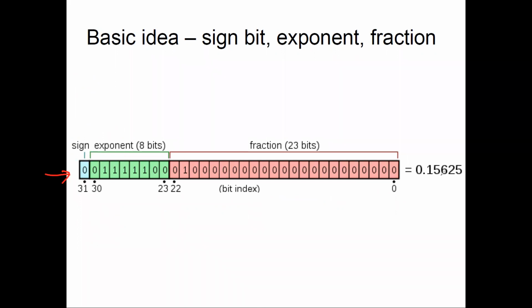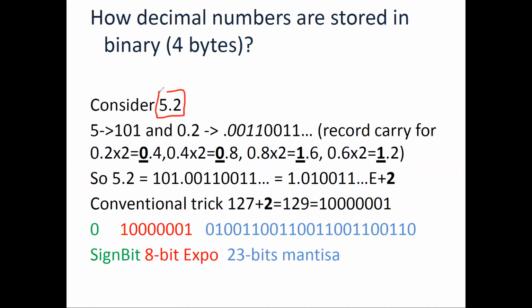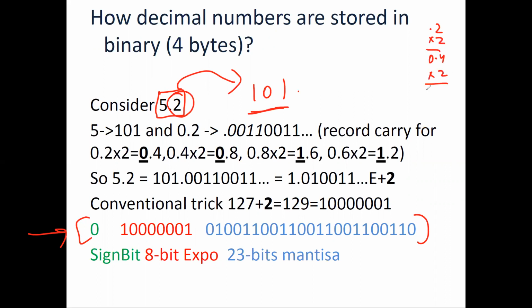I will come to this particular number, how this decodes into 0.15625, but before that I want to make sure you understand this. The process is easier on a smaller number. So let's say I want to convert this 5.2 into its 32-bit equivalent. Let's see how to convert it. I can write 5.2 from decimal into binary as 101, because 101 is my 5, I know. Now how do we do 0.2? 0.2 multiplied by 2 gives 0.4, similarly multiplied by 2 gives 0.8, multiplied by 2 gives 1.6, multiplied by 2 again gives 1.2.